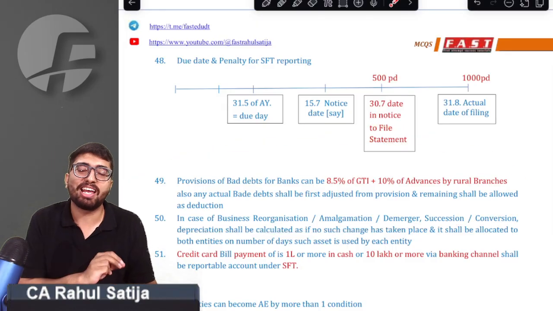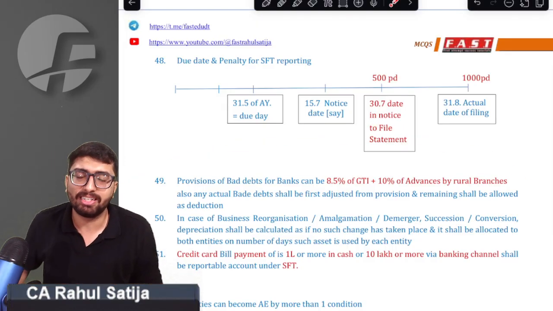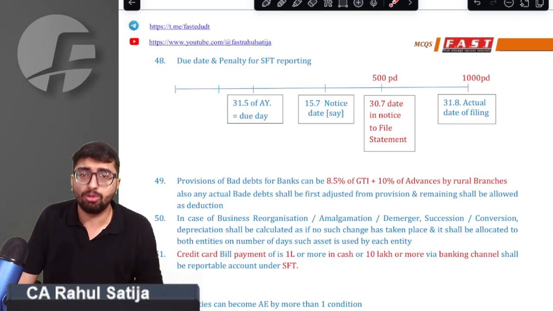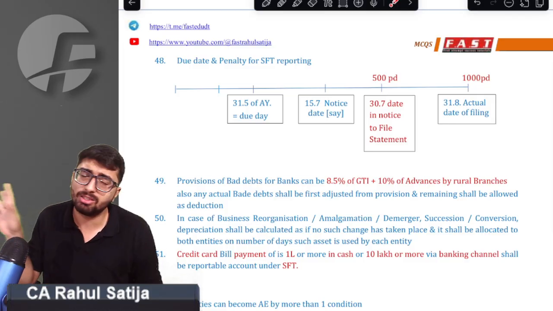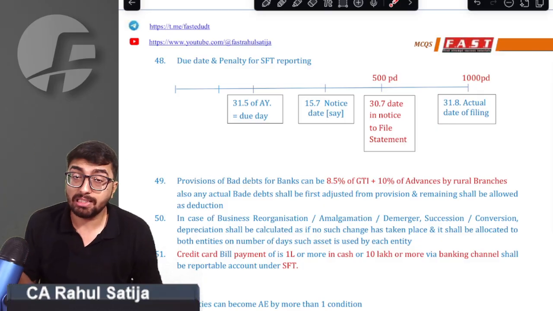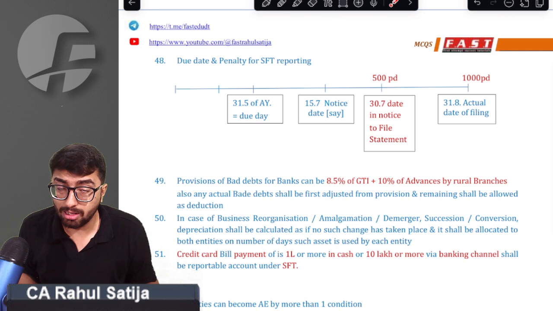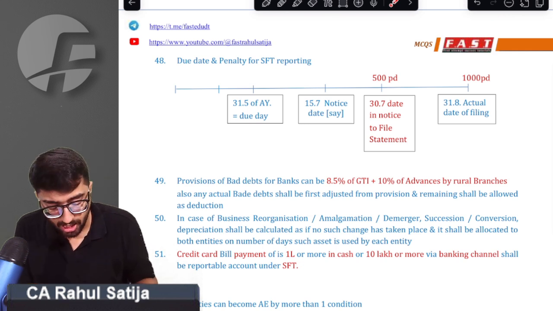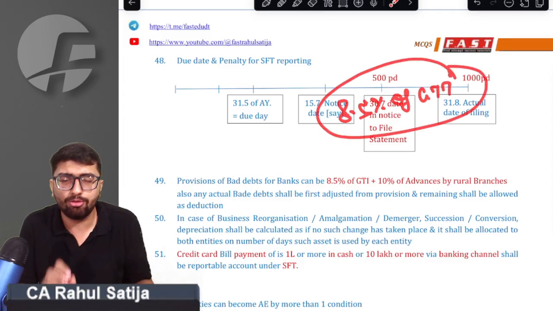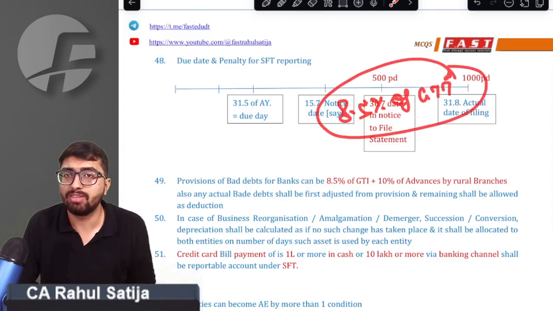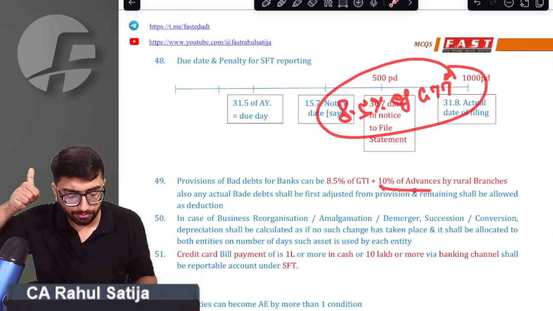If you remember, any entity is not allowed a provision for bad debt. As per the general provisions, no provision for bad debt is allowed. But banks are the institutions in which provision for bad debt is allowed. And how much provision are they allowed? Normally 8.5% of GTI. Whatever the gross total income is before claiming the deduction, 8.5% of that GTI is allowed. We got that point.